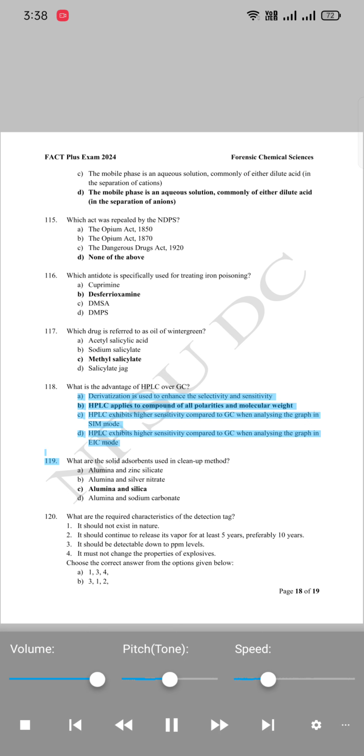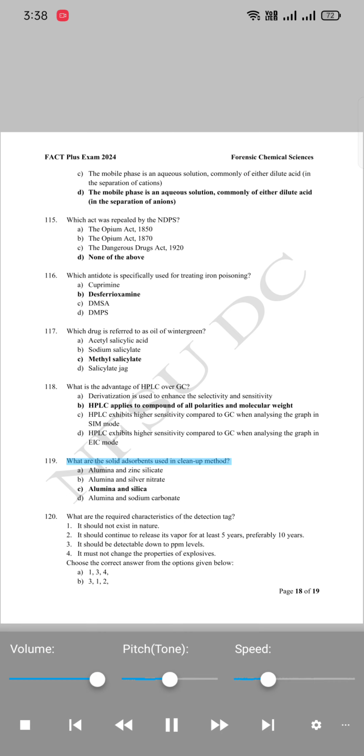118. What is the advantage of HPLC over GC? A. Derivatization is used to enhance the selectivity and sensitivity. B. HPLC applies to compound of all polarities and molecular weight. C. HPLC exhibits higher sensitivity compared to GC when analyzing the graph in SIM mode. D. HPLC exhibits higher sensitivity compared to GC when analyzing the graph in EIC mode.